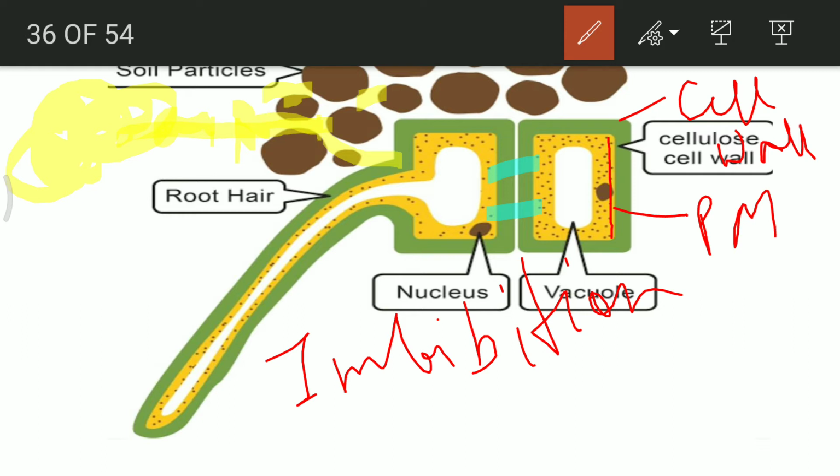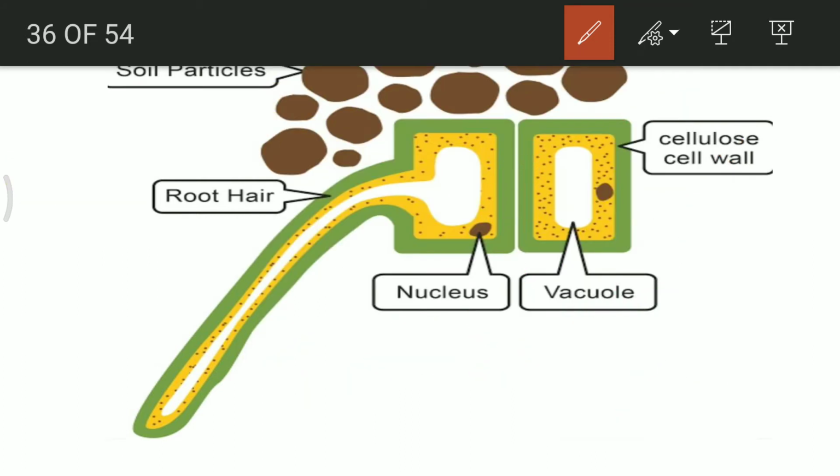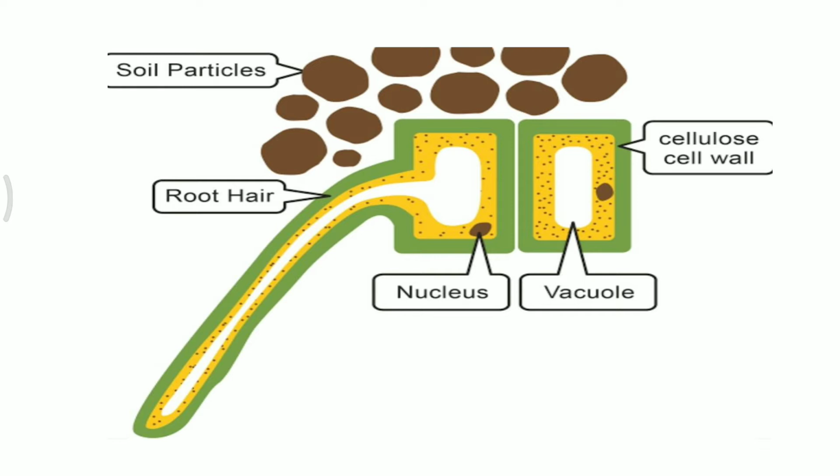From the cell wall till the plasma membrane, or rather from the plasma membrane inside the cell, the movement will take place only by the process of osmosis. Osmosis is the movement of water molecules from a higher concentration to a lower concentration through a semipermeable membrane. And why is imbibition occurring in the case of cell wall and soil particles?